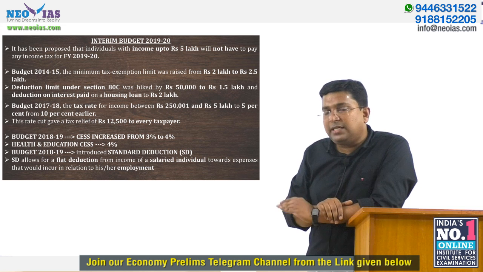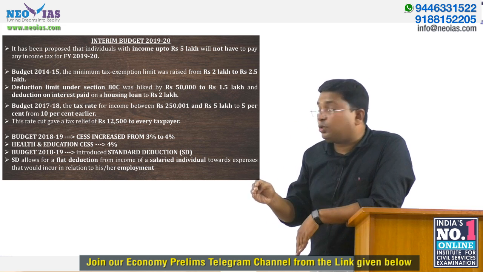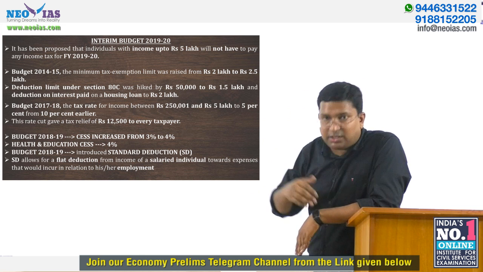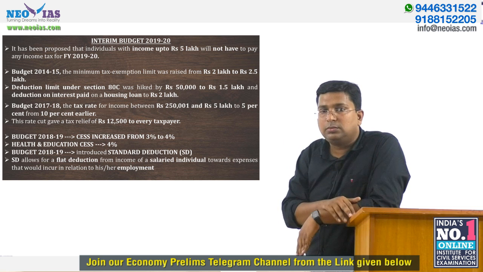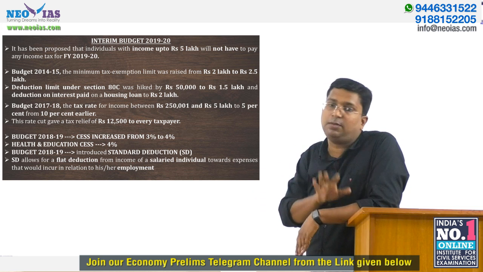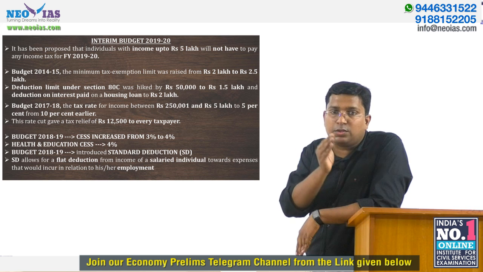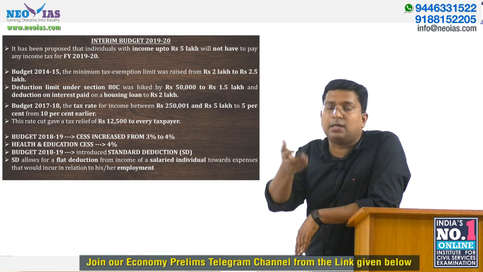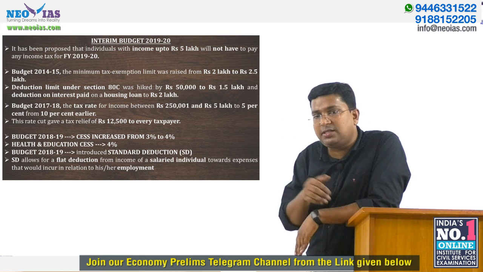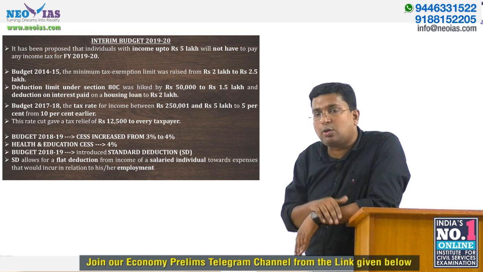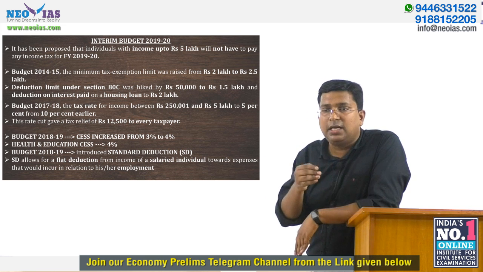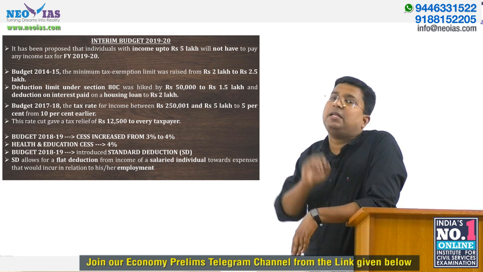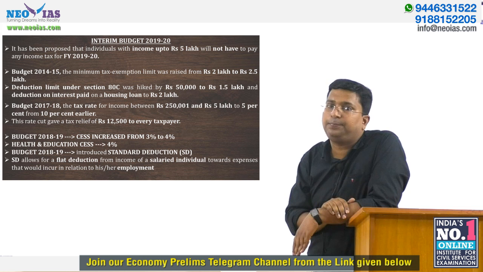Okay, so now the cess is called health and education cess. The cess on your personal income has been increased from 3% to 4%. That's a very important point to be noted down. Budget 2018-19 increased the cess on your taxable income from 3% to 4%, and from 18-19 it is called health and education cess. Out of this 4%, 3% will be for education and 1% for health. That point also you need to note down.